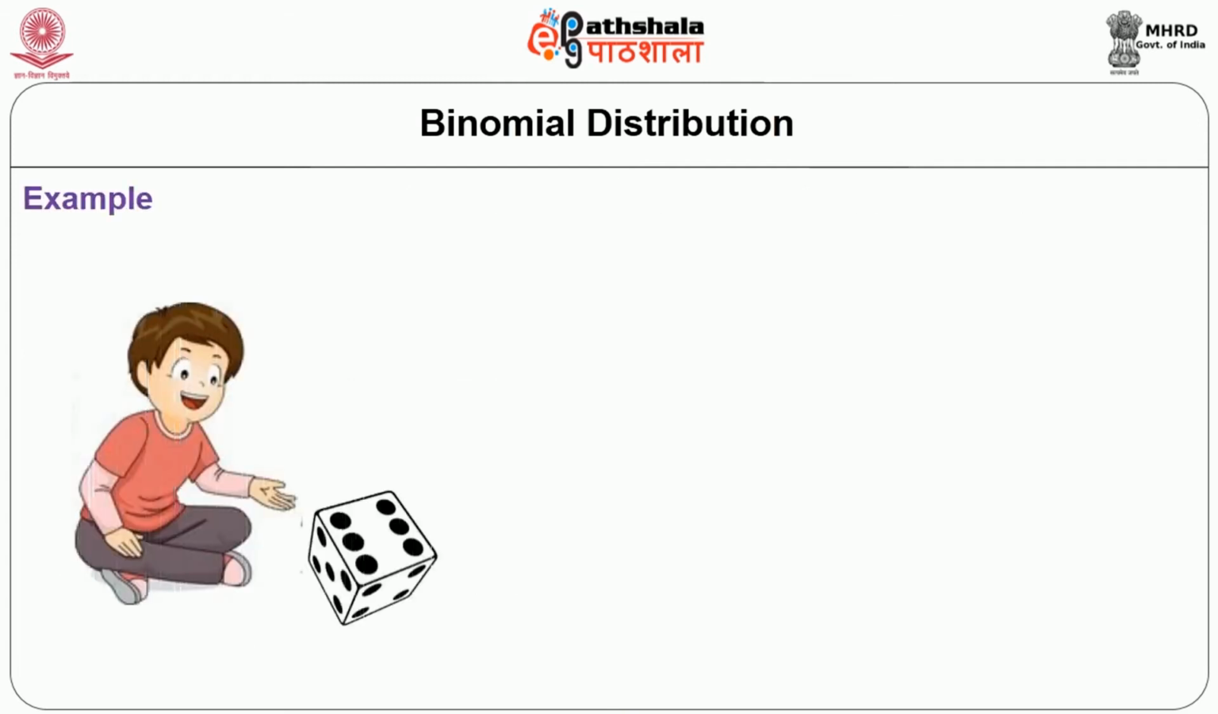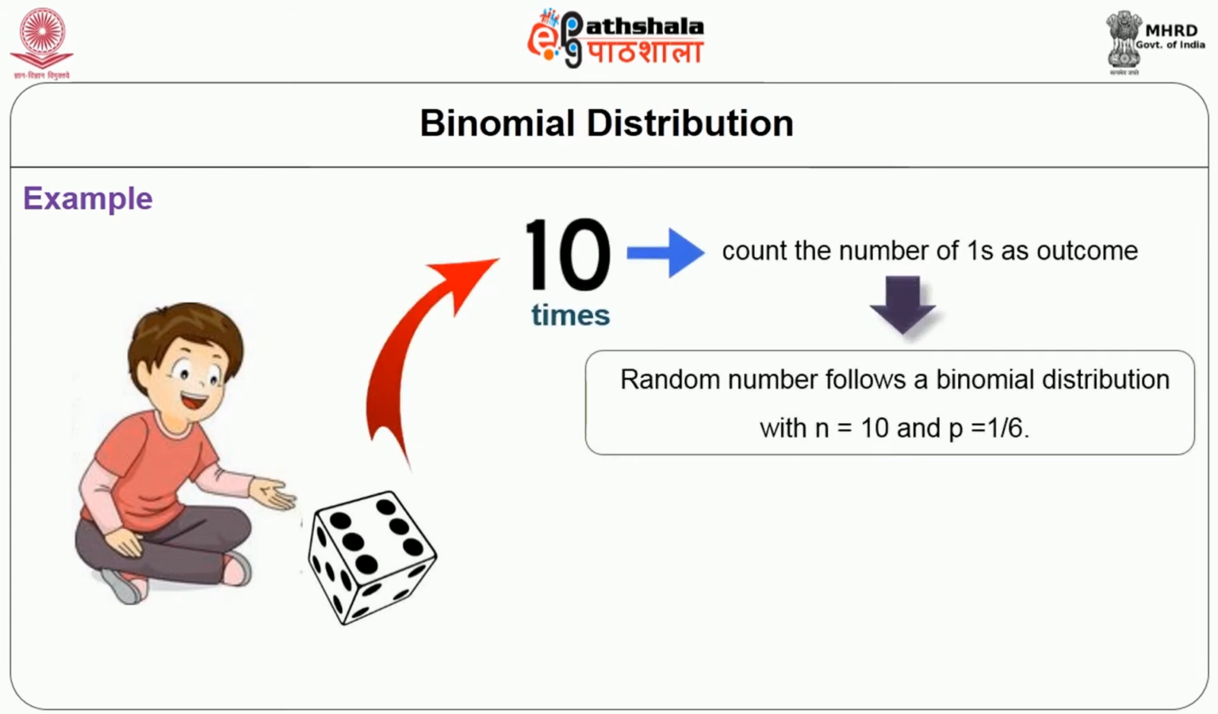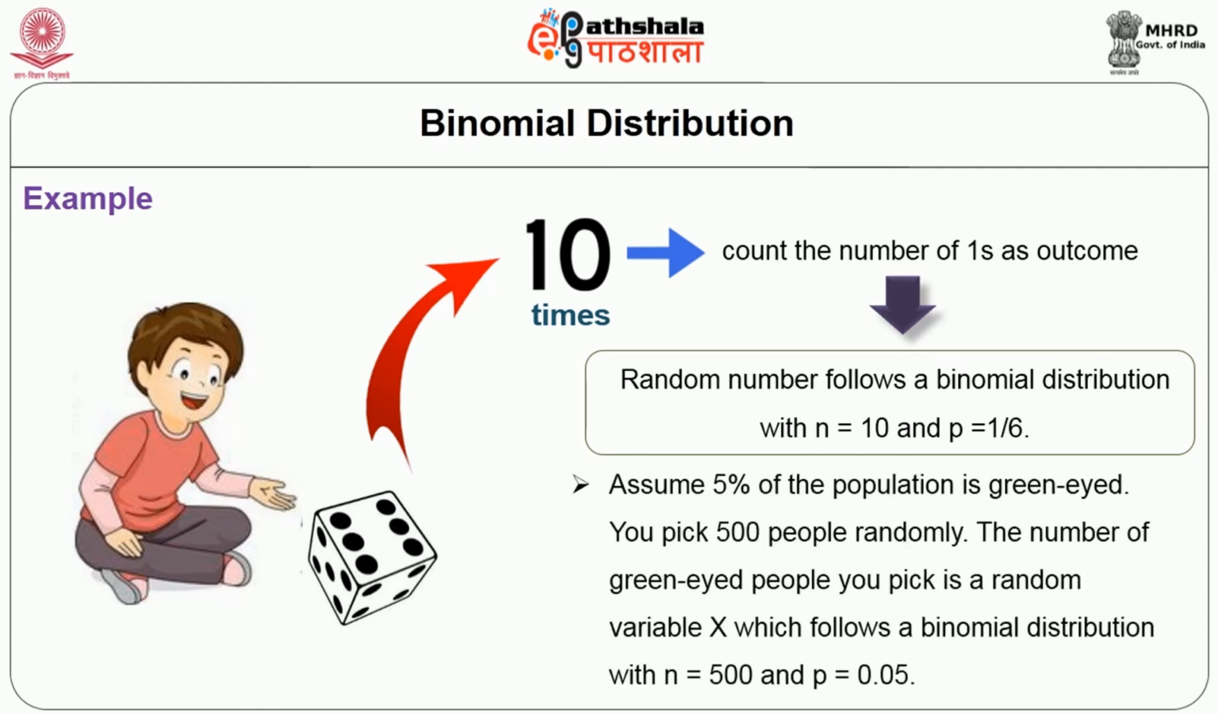This can be better understood with an example. An elementary example is to roll a die 10 times and count the number of ones. Then this random number follows a binomial distribution with n equal to 10. In a die you have 6 different values, so when you throw it 10 times, the probability may be 1/6. For example, assume 5% of the population is green-eyed. You pick 500 people randomly. The number of green-eyed people you pick is a random variable x, which follows a binomial distribution with n equal to 500, and the probability is 5%. That's all about the binomial distribution.